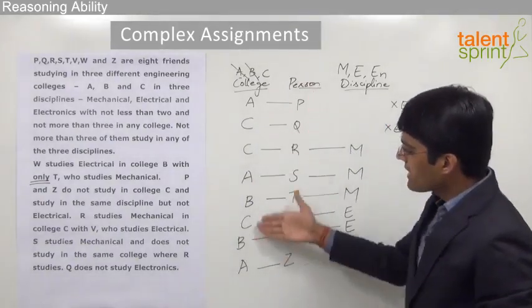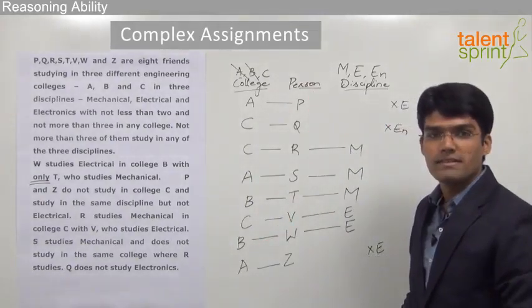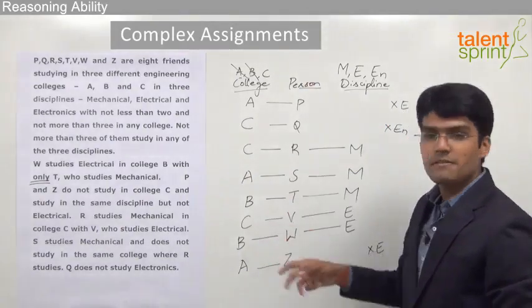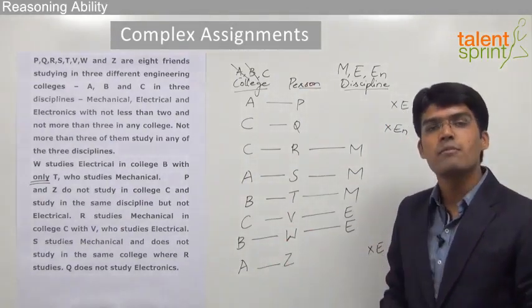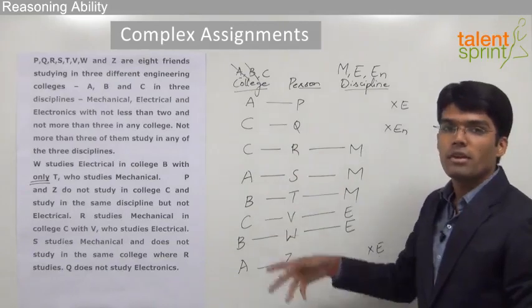So with this, we are able to complete the arrangement of colleges. As you can see, we have satisfied the given conditions, that is there should be minimum 2 and maximum 3 for any of the colleges.